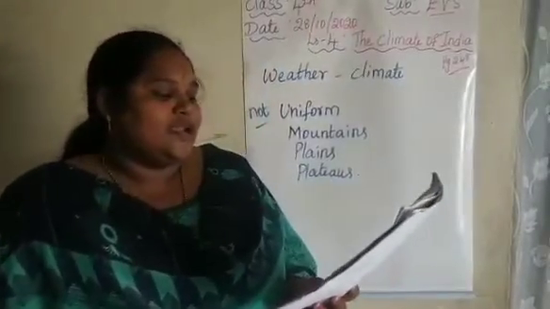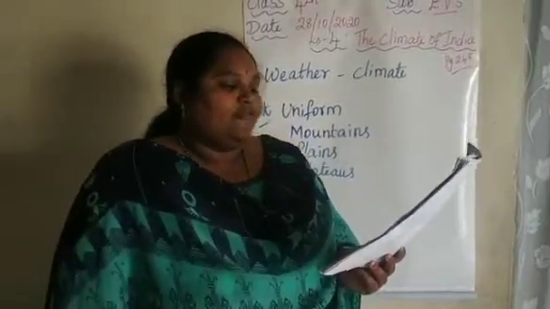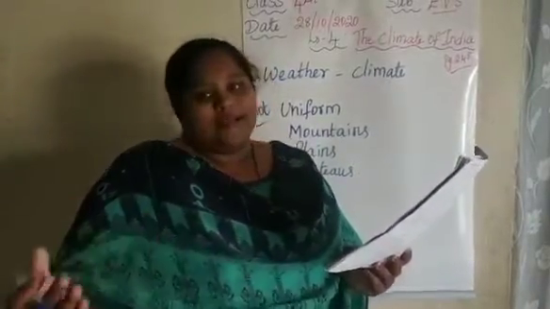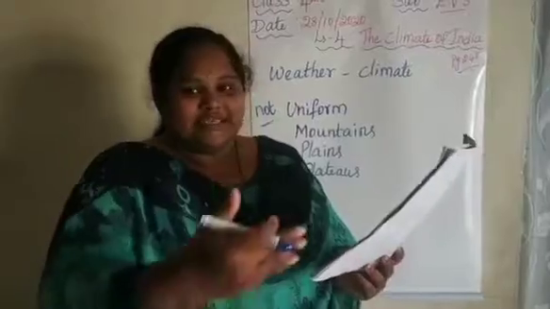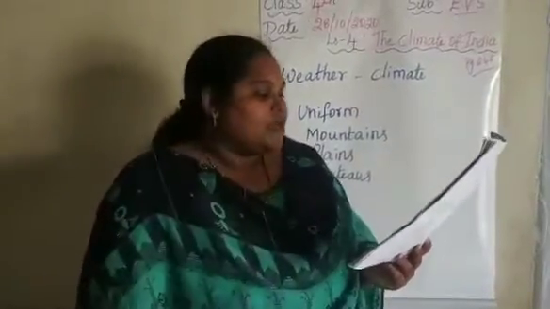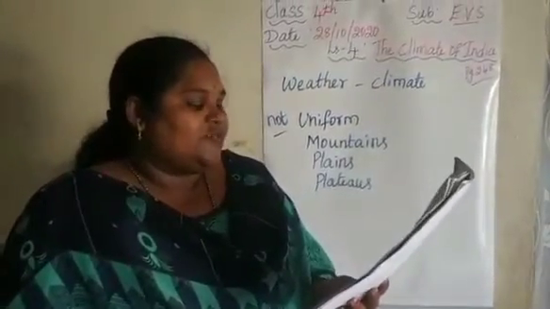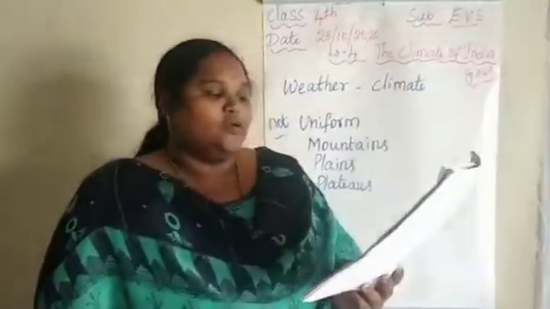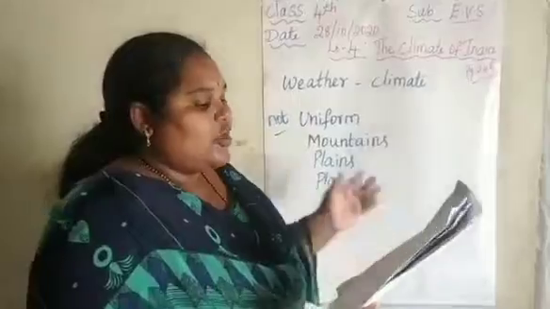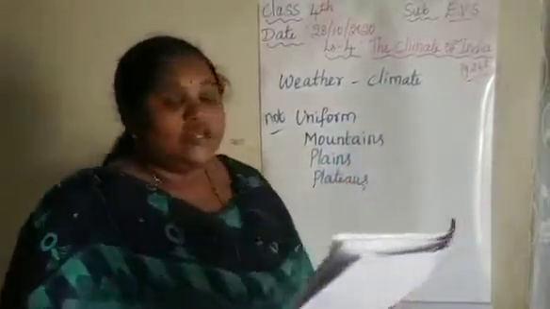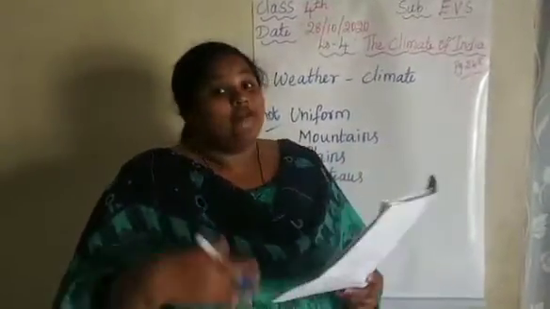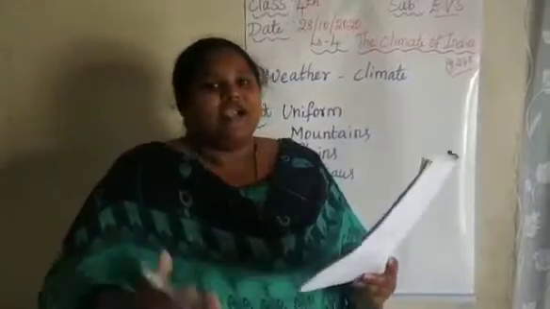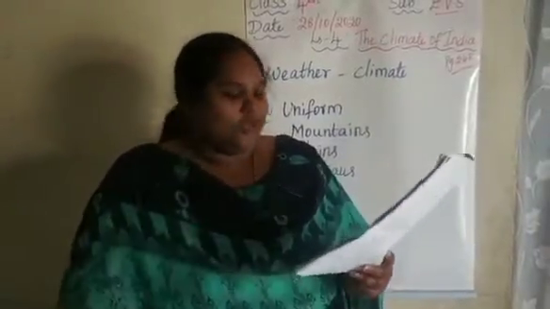Some areas are near the coast while others are away from it. Coast means the place where the sea and the land meet. All these features determine the climate of our country. The climate varies from one region to another. We have mountains, plains, plateaus, deserts and forests also in our country. All are different landforms and it is not uniform.